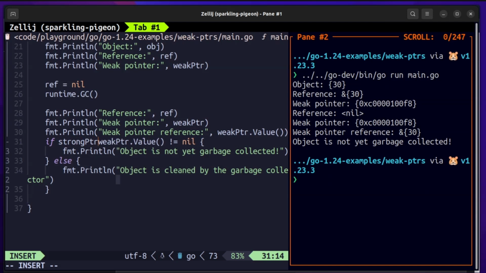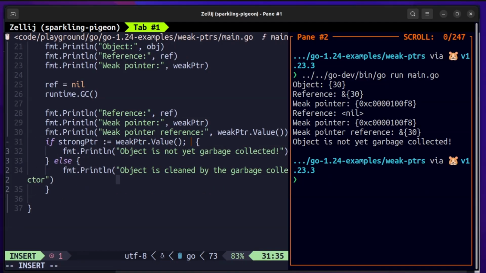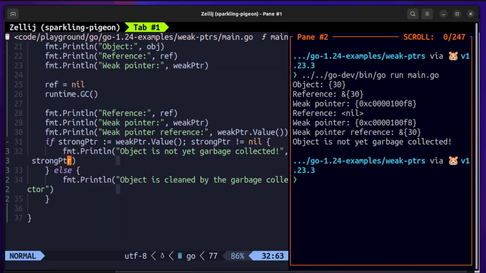If you want to grab the value, you can do it like this, or depending on how you want to store this value, or if you want to use it in other places, you can pass this value and convert it into a strong pointer, because once you access this, it gives back the unique pointer, and that unique pointer is now acting as a direct reference, so that becomes a strong pointer.